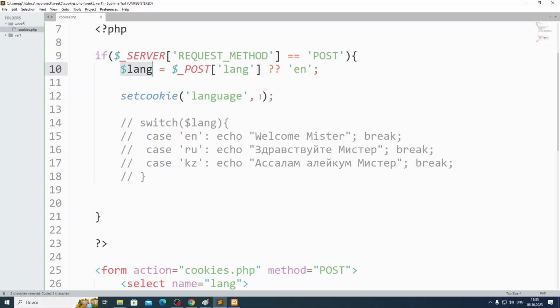I'll put this lang, okay? So if you choose English, it will be EN. If you choose Kazakh, it will be KZ, okay? So I will give this value lang, okay, guys? Then you have to give it a time, how much time it will be alive inside the browser, okay?